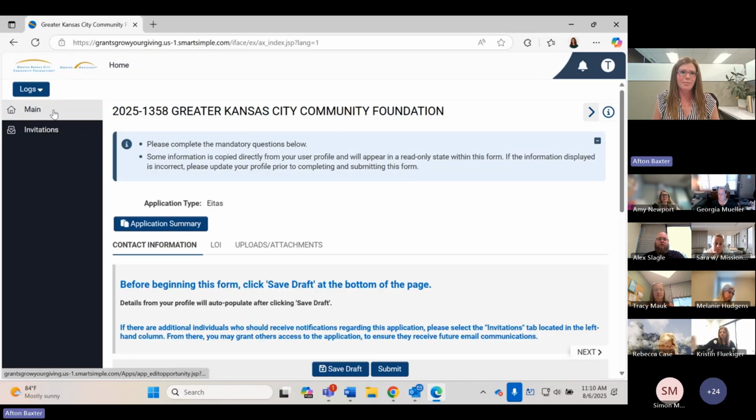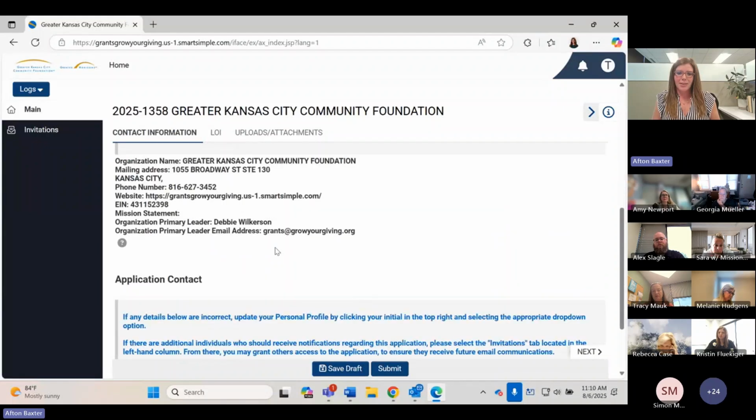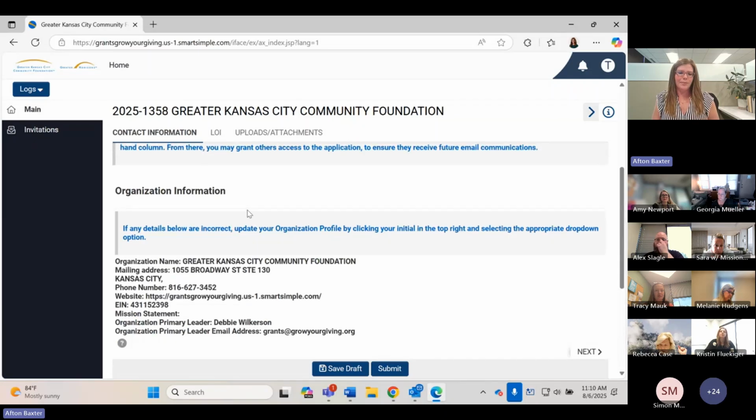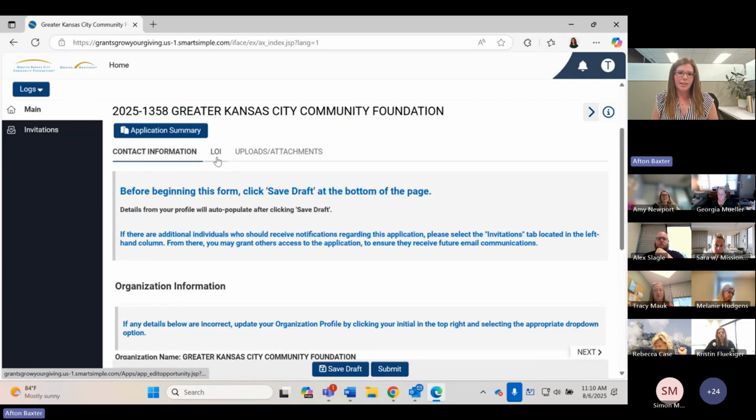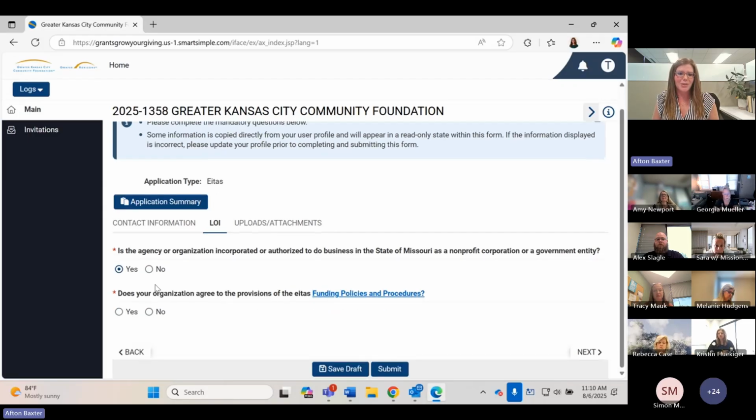So then going back to the main button is always where you're going to find this LOI. So there's nothing else you need to do on this contact information page except see that all of your information is listed there. And then you can move on at the top to clicking on LOI. And this application will build questions as you answer them for a little bit. So there are a couple of eligibility type questions to help you identify your own eligibility. And based on how you answer, you might receive some more questions so you can continue with the application.